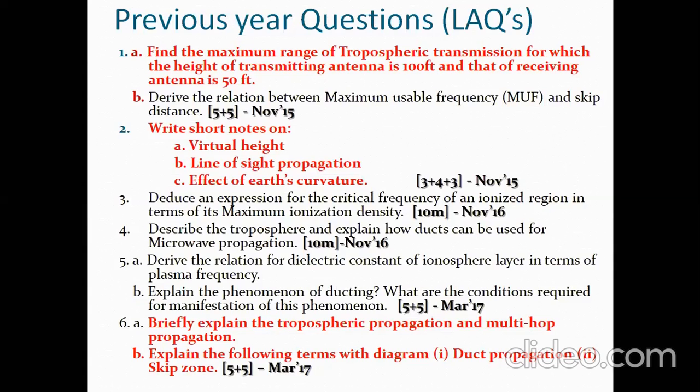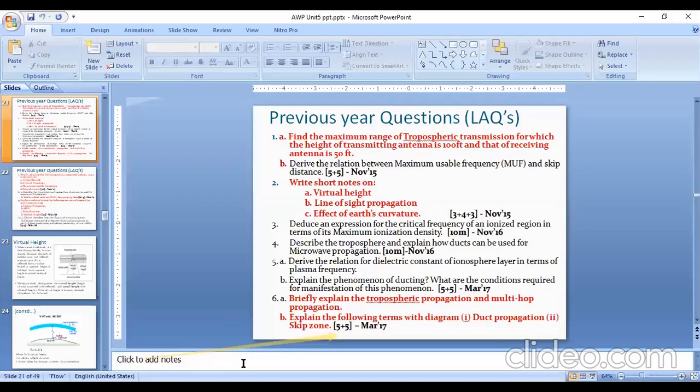There is also the effect of Earth's curvature. As I told you in ground wave propagation and surface wave propagation, what is the effect of Earth's curvature? The Earth has several deflections; the wave hits the ground and reflects back, or it goes along the Earth's curvature. Did you understand? That is all about today's session.